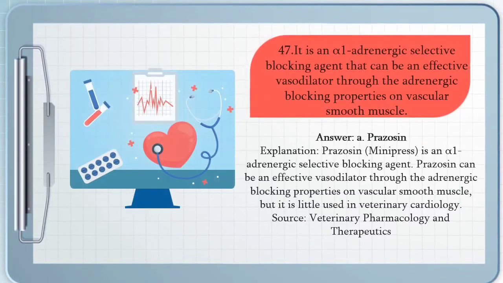Prazosin. It is an alpha-1 adrenergic selective blocking agent that can be an effective vasodilator through the adrenergic blocking properties on vascular smooth muscle, but it is little used in veterinary cardiology.